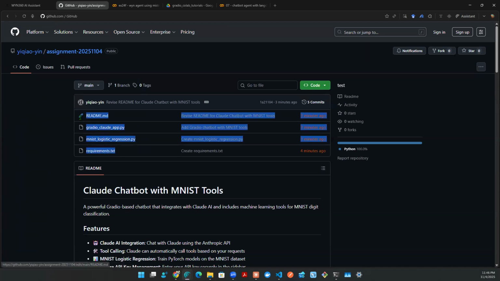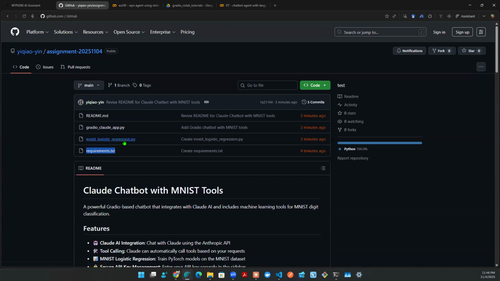So all these together complete project two. You don't have to do exactly what I did here. You can do a Streamlit application. You can do Gradio. You can do anything else, right? The components, the framework is really what I'm looking for. You need to have a requirements file that tells me what packages you're using. You need to have a Python script that designs the application, and you need to have a helper script that does a little bit of a data science project, that is the tool calling. So that's really it, right? That's really the components I'm looking for in project two.